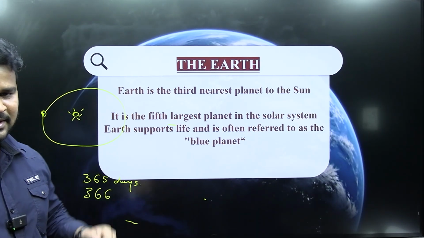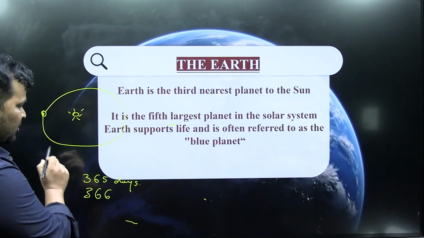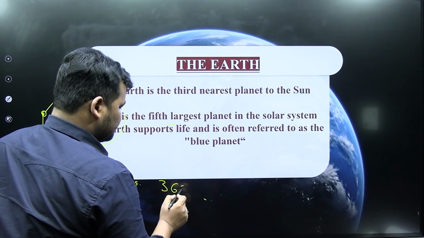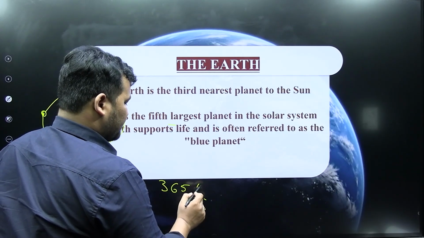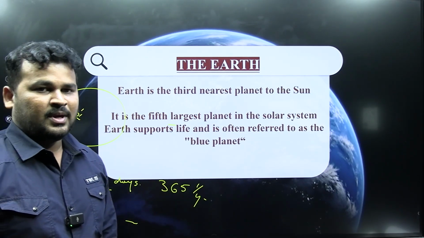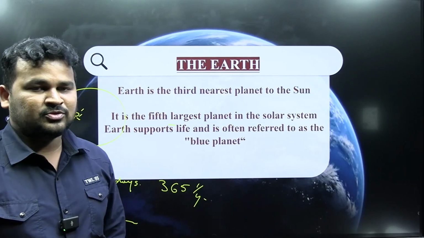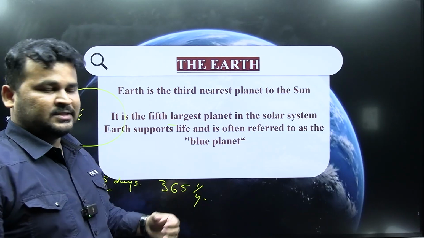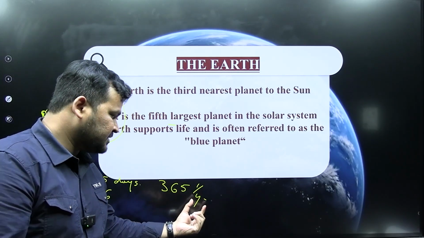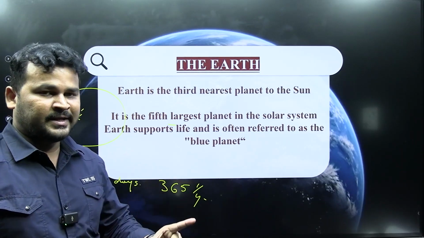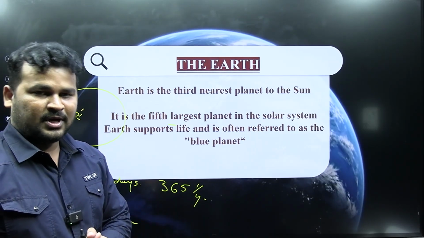Because in general, to complete one revolution around the sun, it takes 365 and 1/4 days. 365 and 1/4 days means 365 days and 6 hours. To compensate for that extra 1/4 day, we are adding 1 day every 4 years.